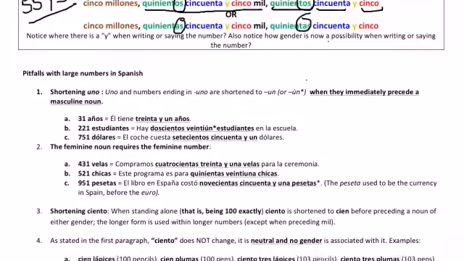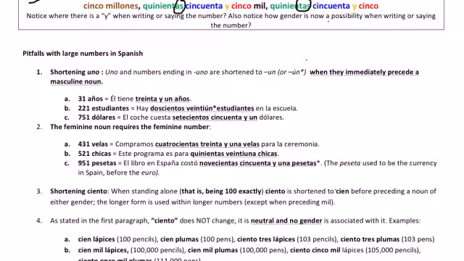To continue on, there's some pitfalls in Spanish. Remember that we shorten the number uno before a masculine noun. It doesn't matter if it's singular or plural, because this is a rule. So when you have año, which is a masculine noun, it's going to be 31 años. If you have 221 students, hay 221 estudiantes, and since it's a combined word and it lands on the last syllable, this particular number, 21, needs an accent.